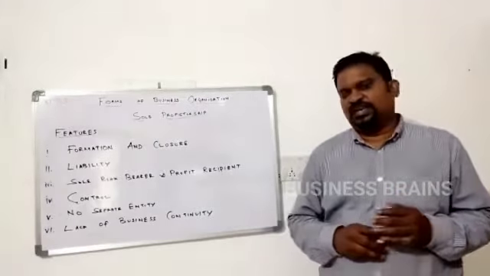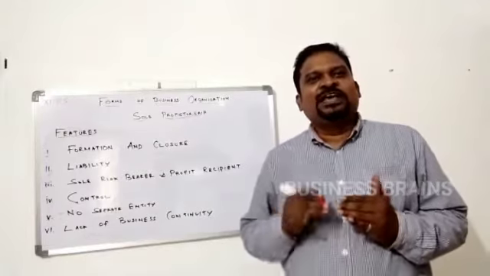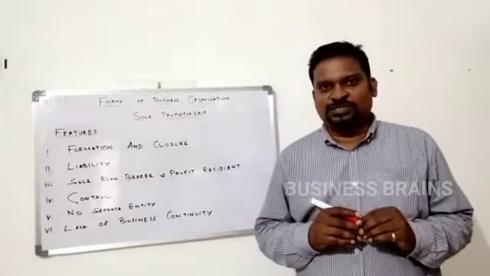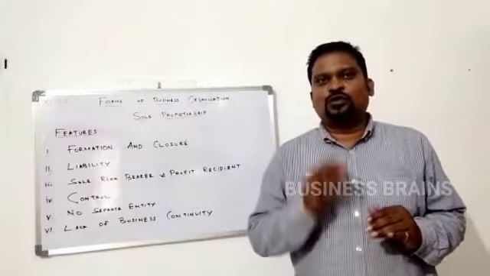The next one is liability. In the case of a sole proprietorship, there is unlimited liability. What is unlimited liability? If the business liability is more than the business assets during the closure, a sole proprietor needs to give his personal assets to close the liability. You got it? I'll give you a small example for this.